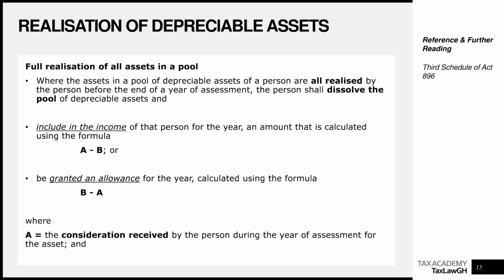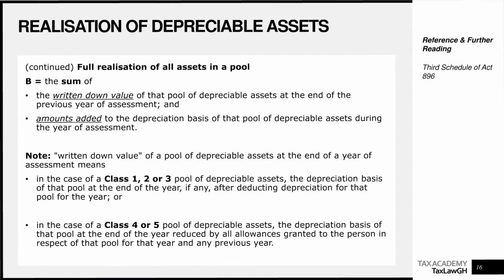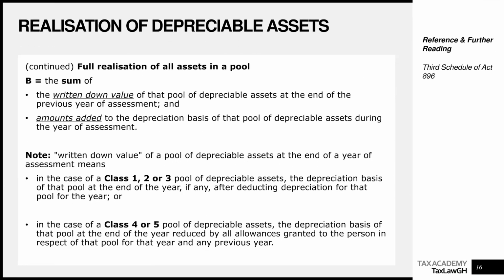If you look down here, we are saying A is the consideration received by the person during the year of assessment for the assets. And what is B? I'll come back shortly. B is the sum of two things: the written down value of the pool at the end of the previous year of assessment and the amount added to the pool during the year. So in summary, B is written down value brought forward plus additions, basically. So that gives you what the pool has.